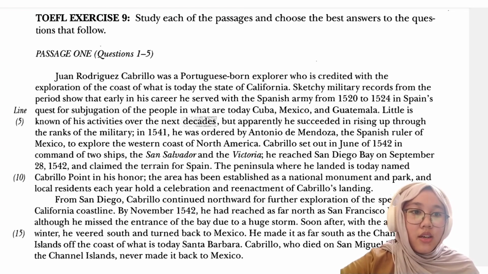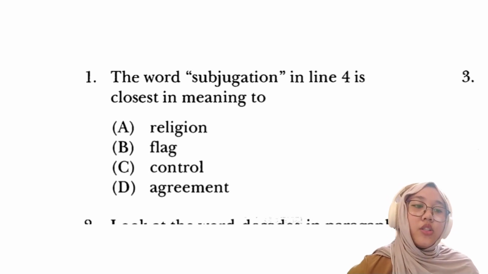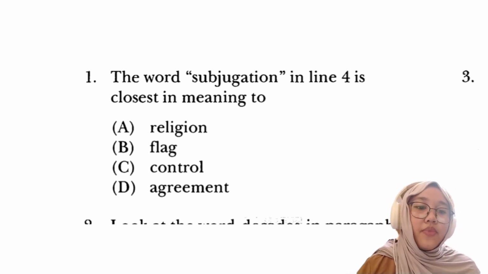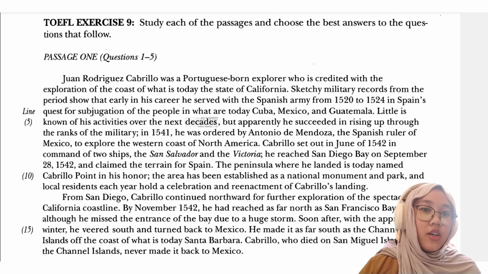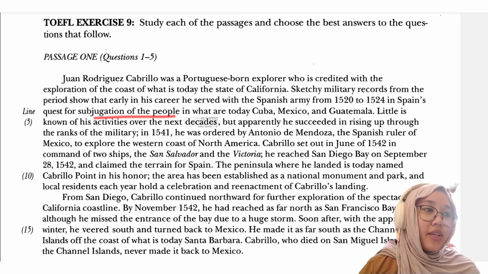So you can see passage 1. It's for questions number 1 to 5. We jump into question 1. The word subjugation in line 4 is closest in meaning to. Okay, we see in line 4. Okay, we got it. For subjugation of the people, blah blah blah. I will read it from the beginning.